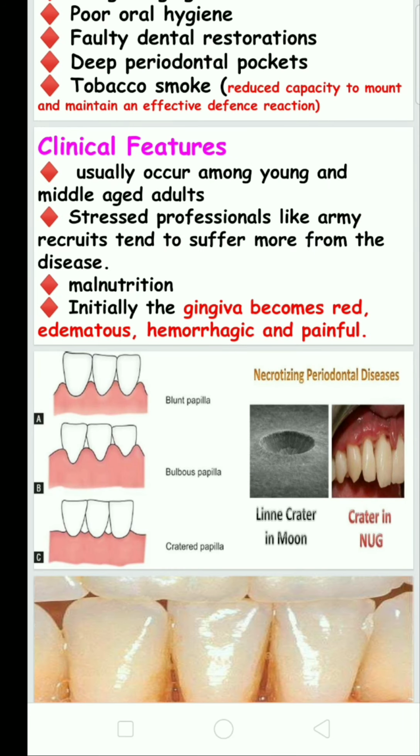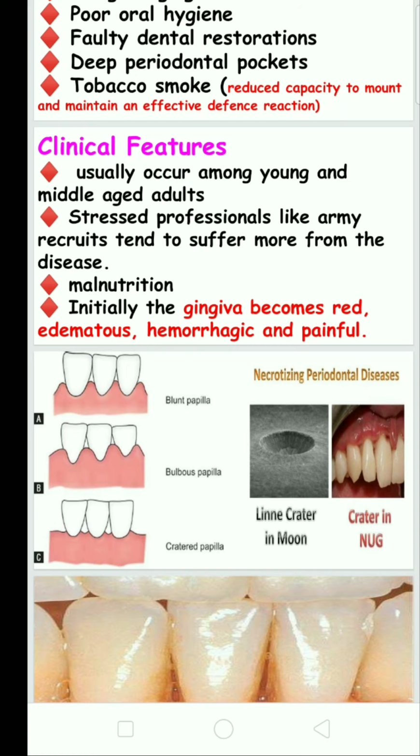In clinical features, it usually occurs among young and middle-aged adults because these people have proper teeth and gingiva. In older individuals, there is gingival recession, and at the same time they may not have teeth, so it mostly occurs in young individuals and middle-aged adults. Stressed populations like army recruits tend to suffer more from the disease.